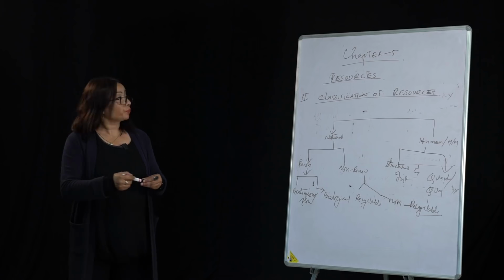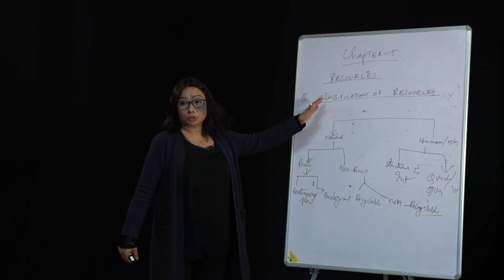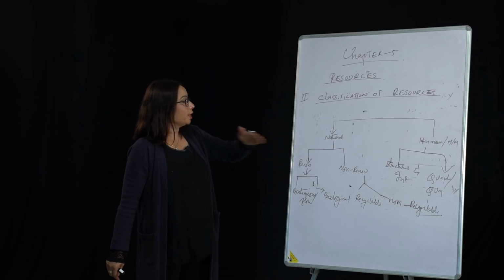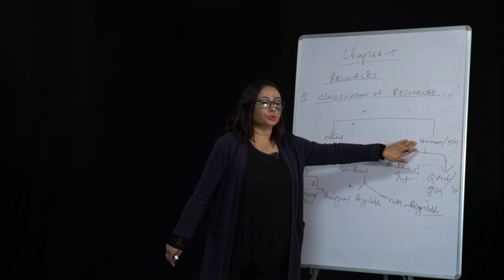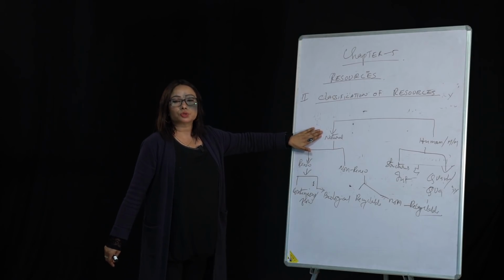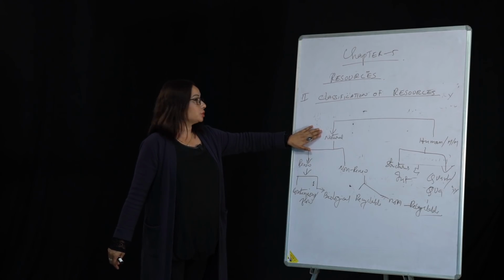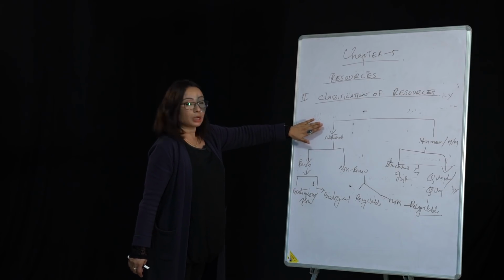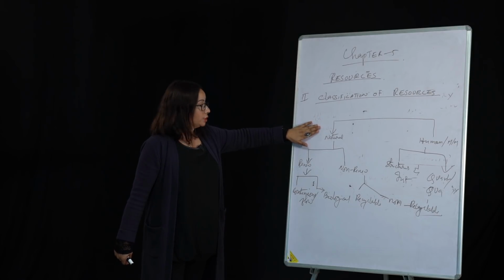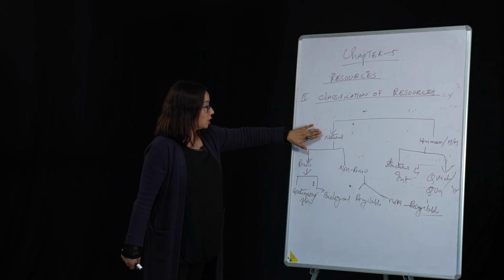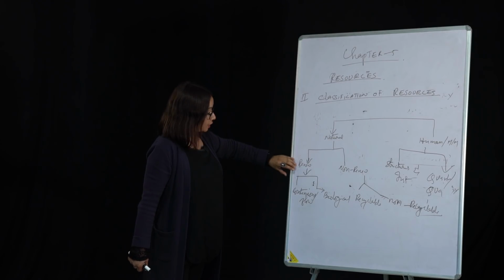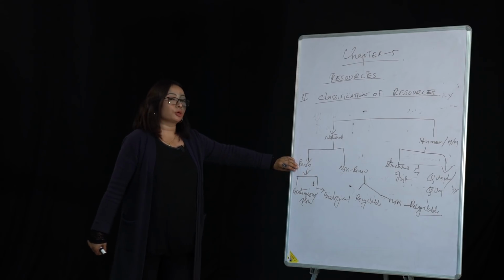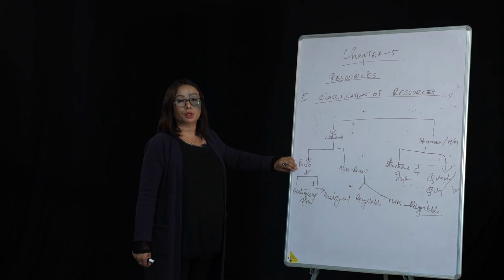So, classification of resources. How do we classify the resources? First, it is related to the topic that I have just explained. Natural and man-made we will see as human resources. Now, natural resources are all those resources that are found in nature: land, water, air, forest, flora and fauna, livestock, all those natural resources. Also that which is a gift of nature we call it so. Natural resources can be classified into renewable and non-renewable. Renewable are those resources which can be renewed over a short period of time.